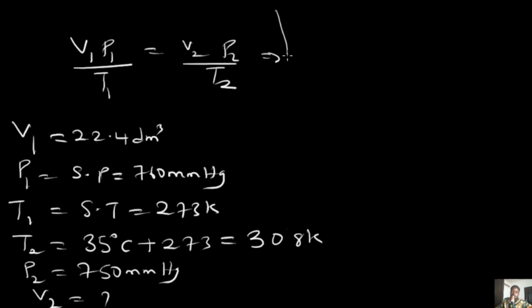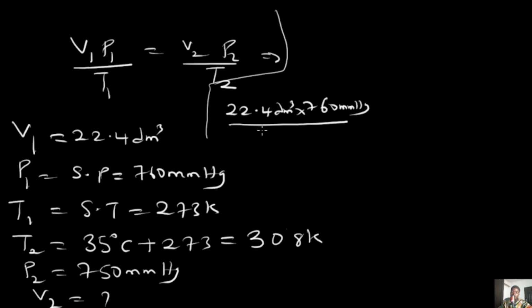So solving this, we would have 22.4 dm cube multiplied by 760 millimeter mercury, all divided by 273 Kelvin. Now the final volume we do not know. The final pressure is 750 millimeter mercury.